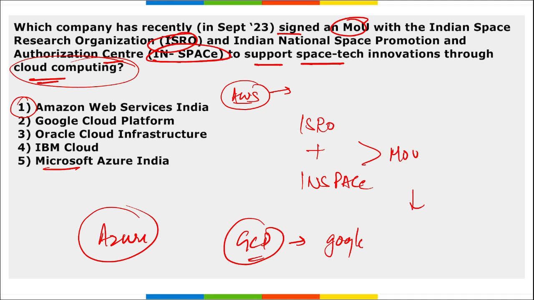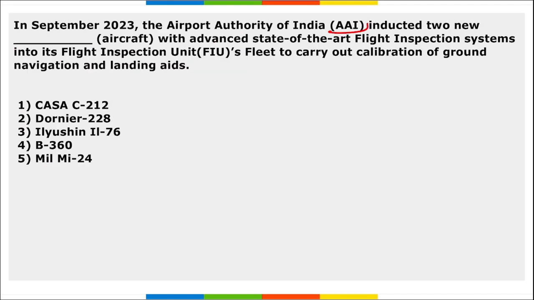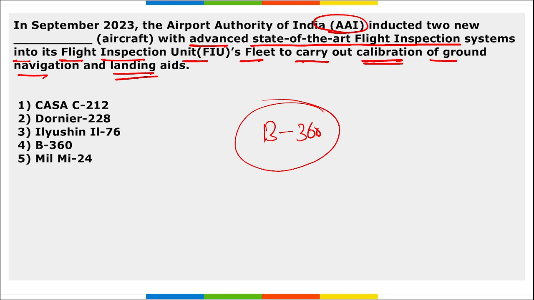Next, in September, Airport Authority of India introduced two new Dornier aircraft with advanced state-of-the-art flight inspection system into its flight inspection units fleet to carry out calibration of ground navigation and landing aids. So I repeat, Airport Authority of India inducted two new aircraft. What is the name of that aircraft? B360, with advanced state-of-the-art flight inspection system, to carry out calibration of the ground navigation and landing aids. Correct? So the right option is B360.